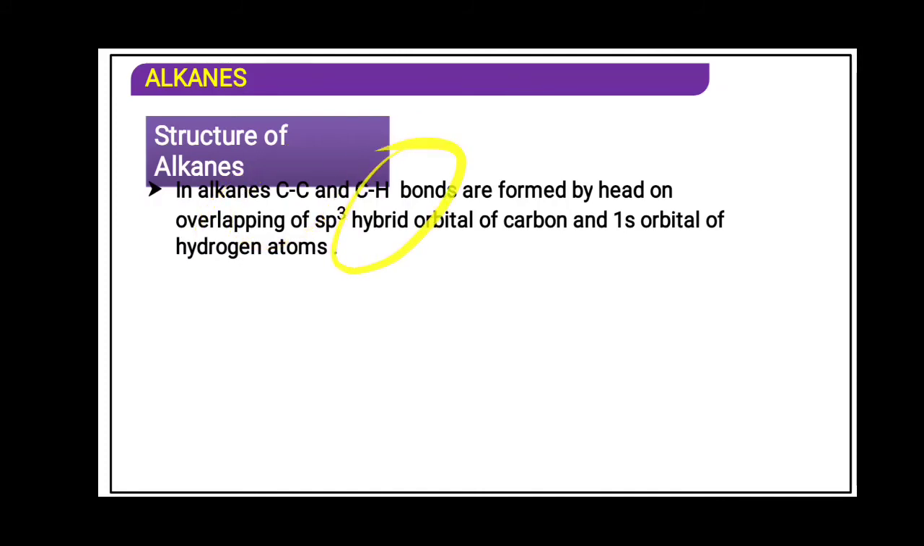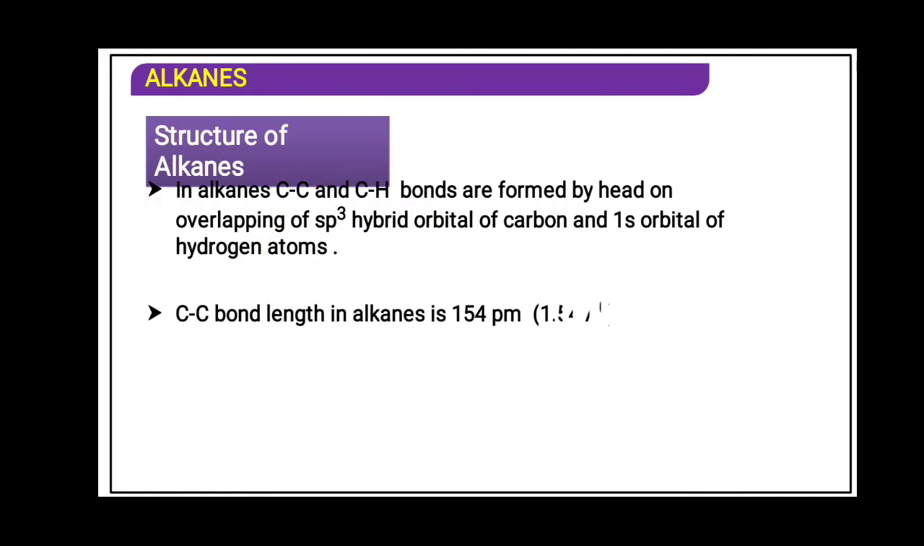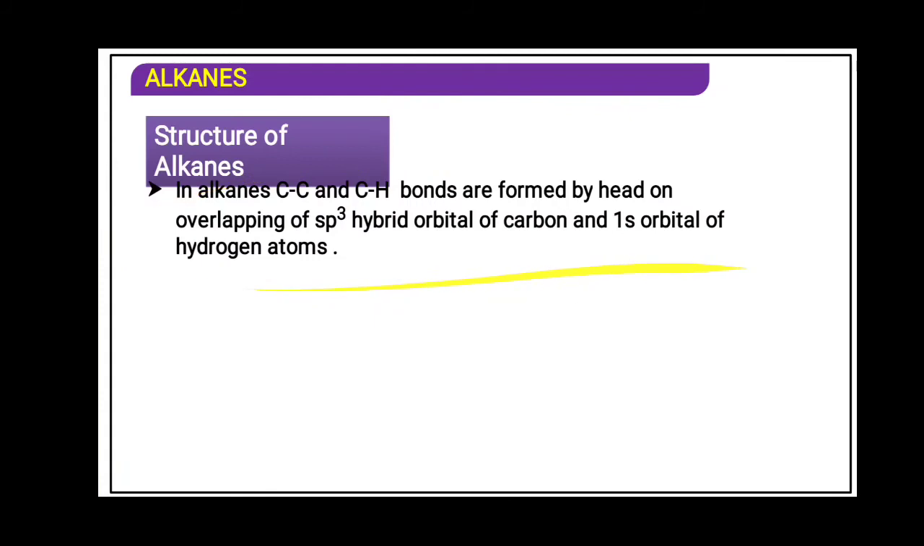carbon-hydrogen bond are formed by head-on overlap, that is, the sp3 hybridized orbital of the carbon and the s orbital of a hydrogen atom. Now, this hybridization you must have studied in different chapters. Chemical bonding is also going on, under which you will study that hybridization in detail, or in my next lecture I will explain hybridization from a very detailed point of view,